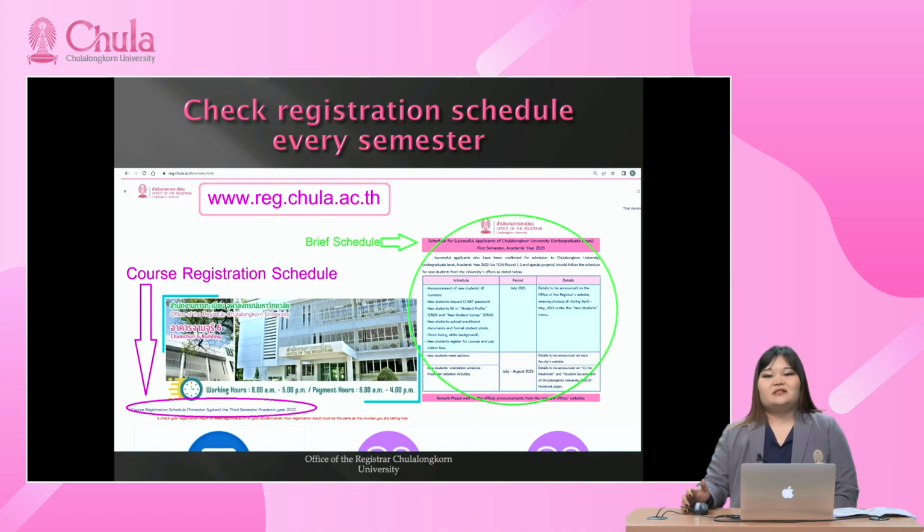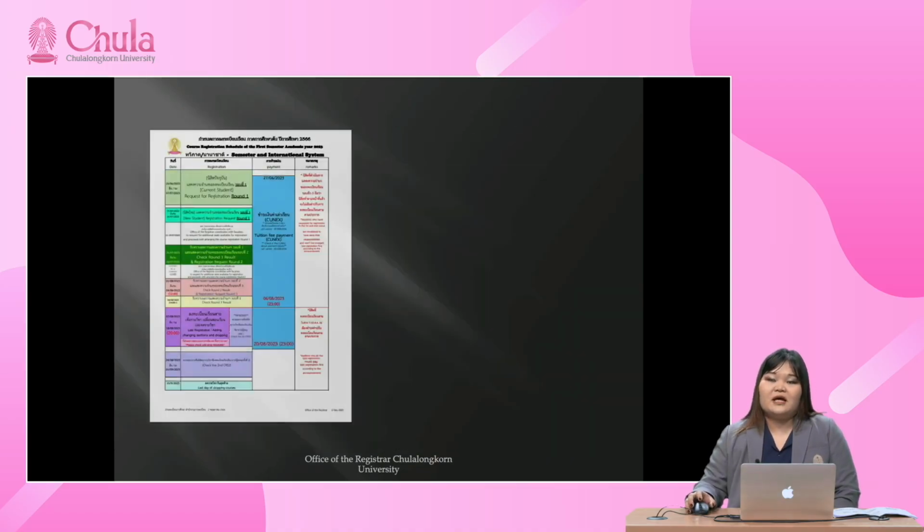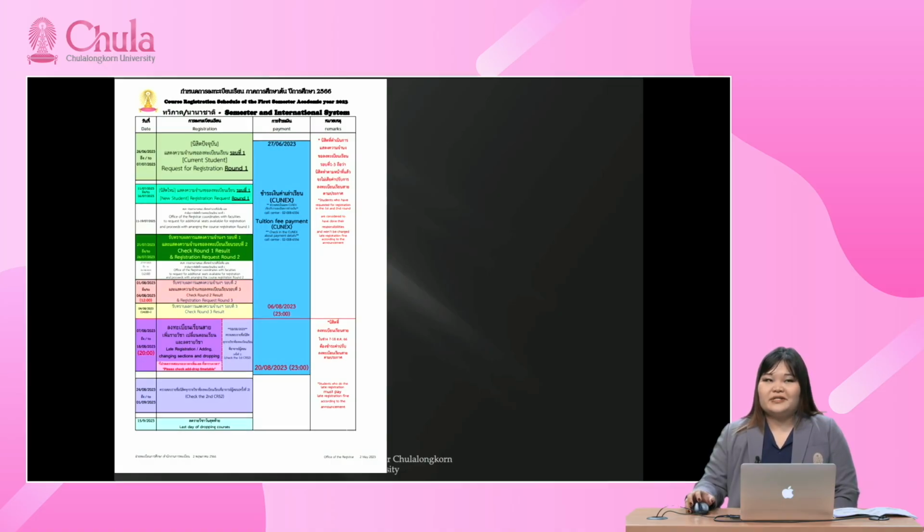The first thing is the course registration schedule. There will be the schedule waiting for you here every semester before the registration starts. And this is the course registration schedule.